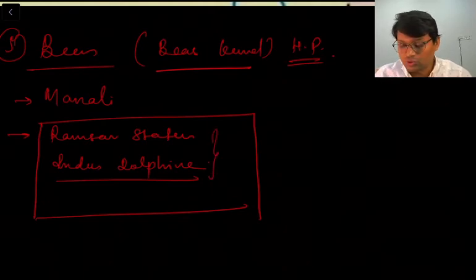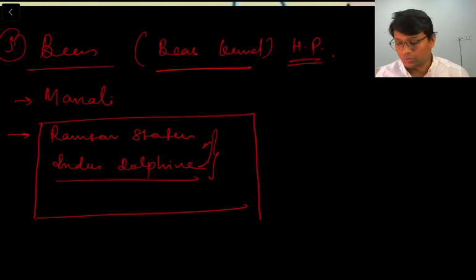So remember these two important points, and because of the Indus dolphins only, this river has received a status in the Ramsar list, right? There is one criterion in the Ramsar list: if a particular water body supports a particular species, then it is granted the status in the Ramsar list, right?